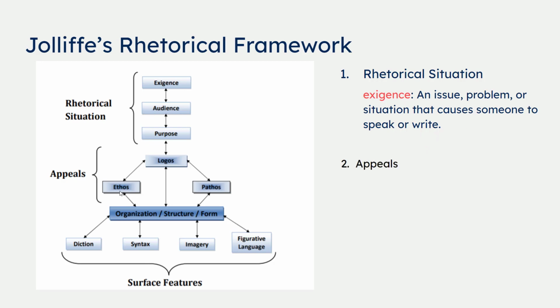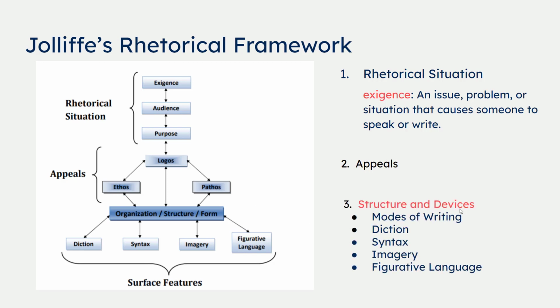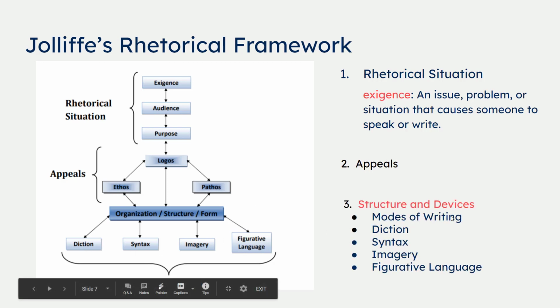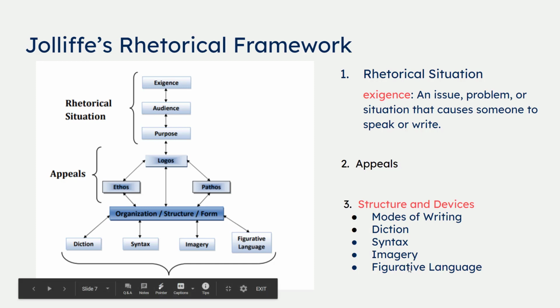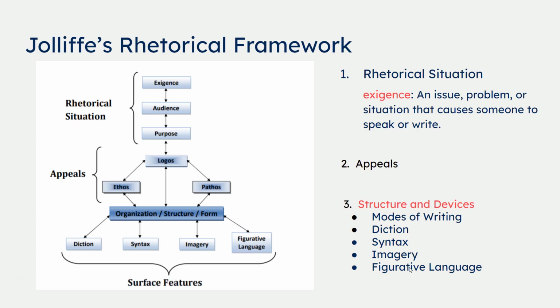2. The appeals: ethos, logos, pathos. And 3. Structure and devices, such as modes of writing, diction, syntax, imagery, and figurative language. We will go more in depth with devices later in the chapter, as well as the modes of writing. Since exigence is a new term, let me give you an example. President Lincoln's exigence for the Gettysburg Address is the division of our country during the Civil War.